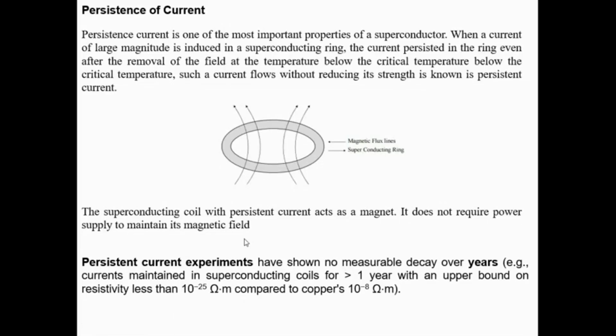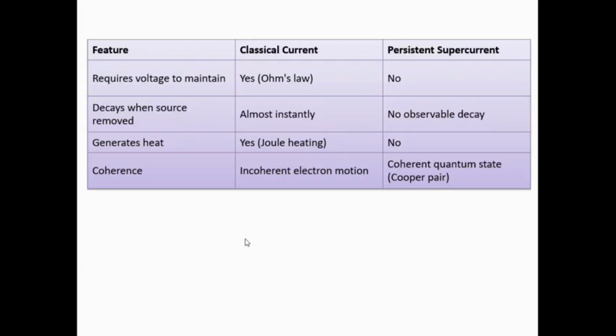A coil with persistent current acts as a magnet. It does not require an additional power supply to maintain its magnetic field. Persistent current experiments have shown no measurable decay over years. For example, when you pass a current through the coil, it can retain its magnetic field even after 1 year. The upper bound on electrical resistivity is less than 10 power minus 25 ohm meter, compared to copper resistivity of 10 power minus 10 ohm meter.